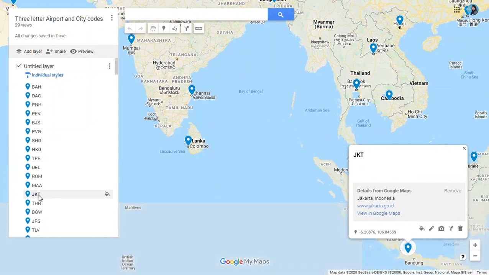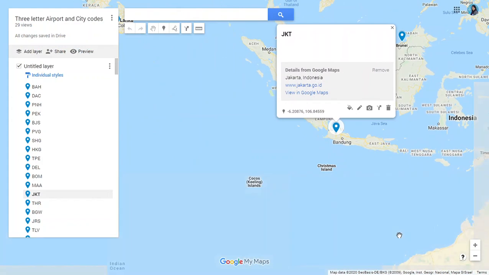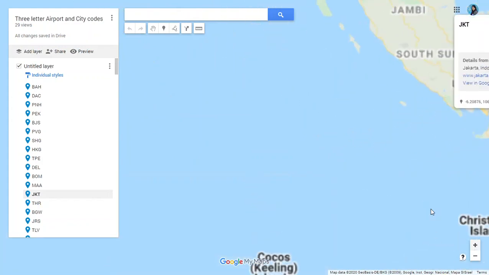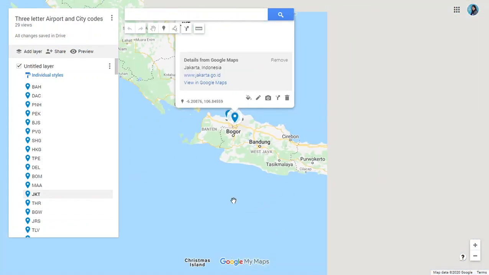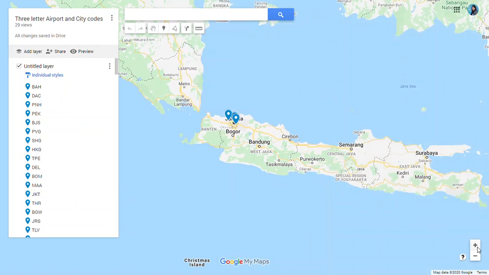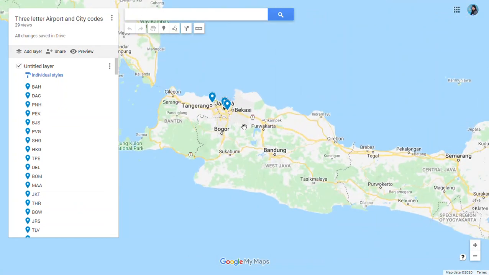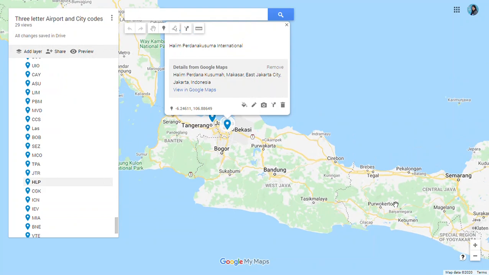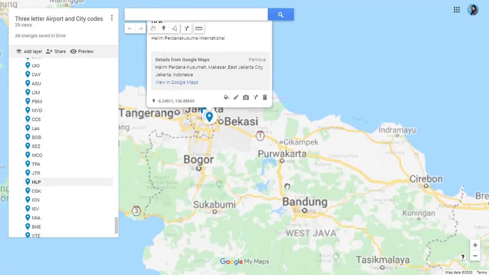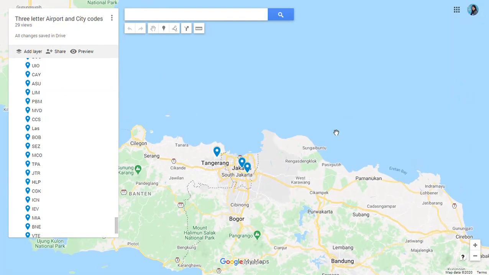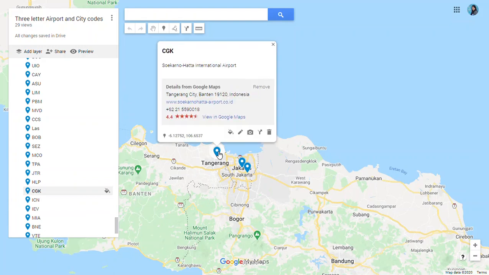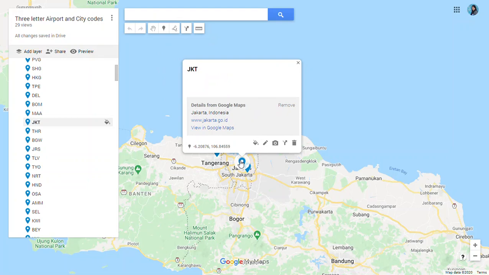Next we have Jakarta, JKT for Jakarta in Indonesia. In Jakarta we have two airports. One is Halim Airport, HLP for Halim Airport. Here you can see the location. And the other is CGK Airport in Jakarta. Jakarta is JKT.